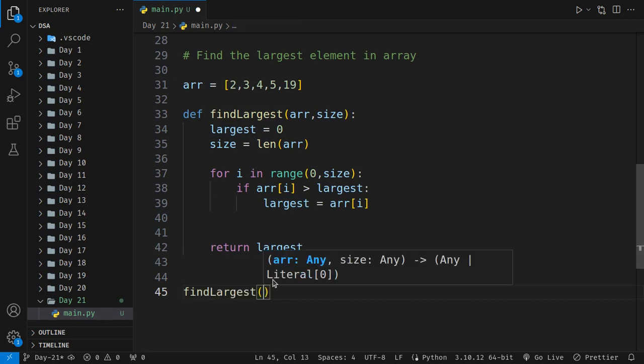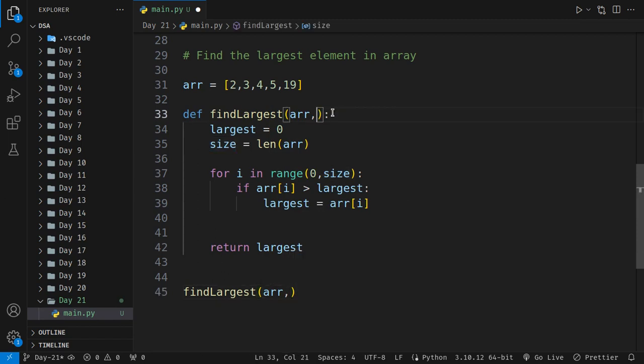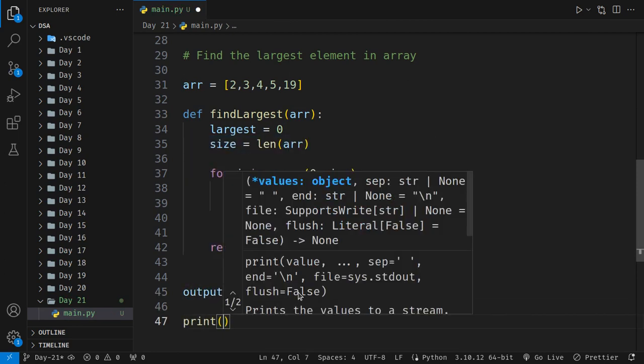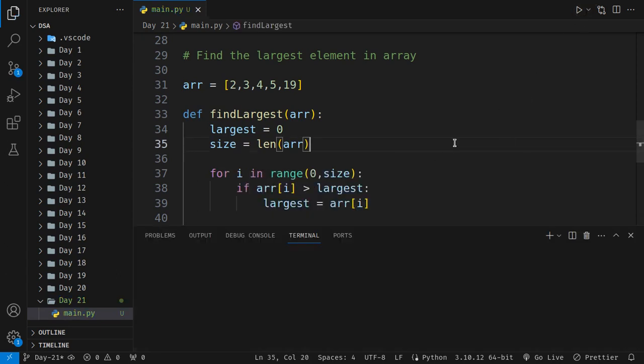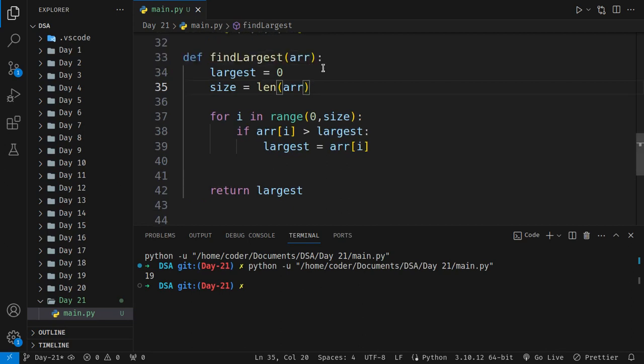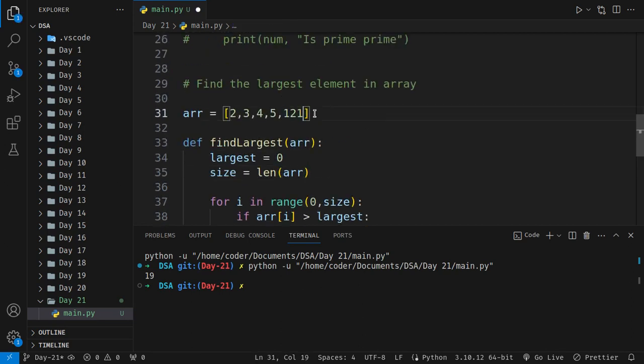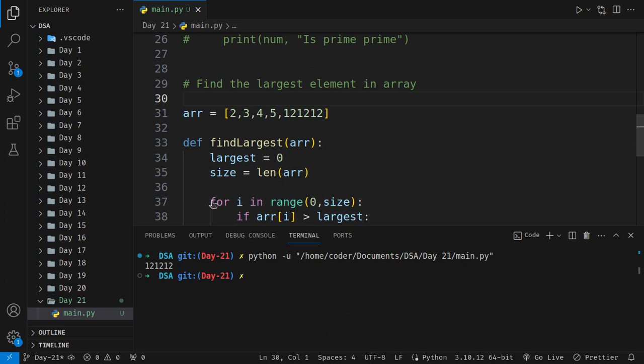Find largest array. Yeah, we don't need to give size over here. Output. Let's run the code. 19. So 19 is the largest value which we are getting over here. Now if I do this, I will get this one. Now if I do this, I will get 211.